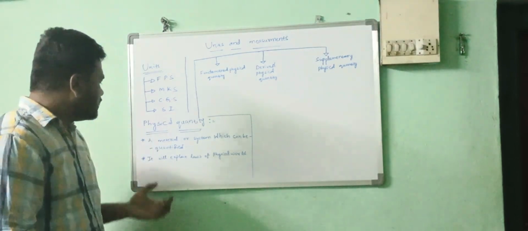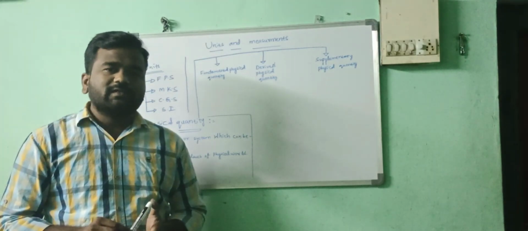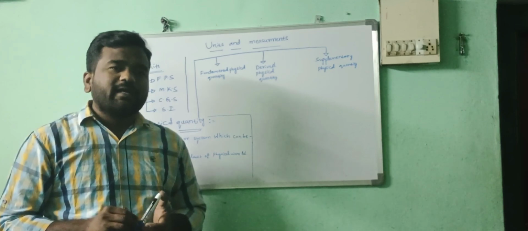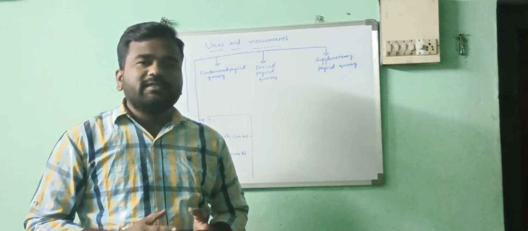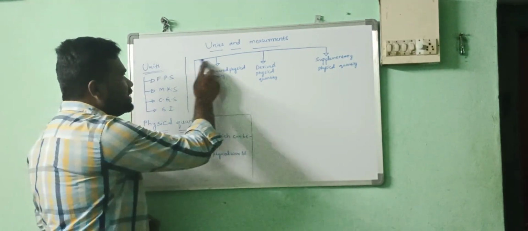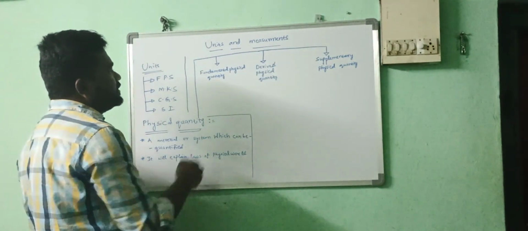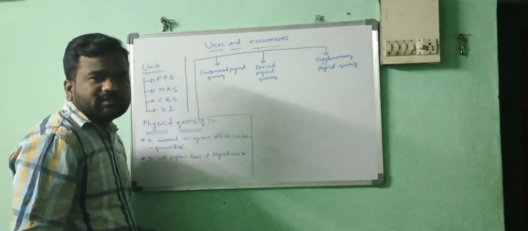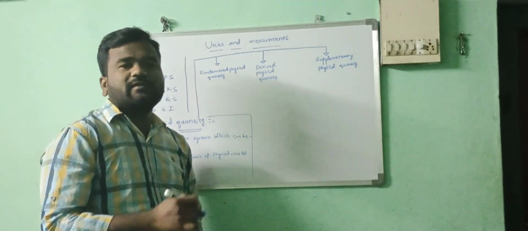Now, physical quantities explain the laws of the physical world. Based on the SI system, physical quantities are distinguished into how many types? Three types. They are: first, fundamental physical quantity; second, derived physical quantity; third, supplementary physical quantity.